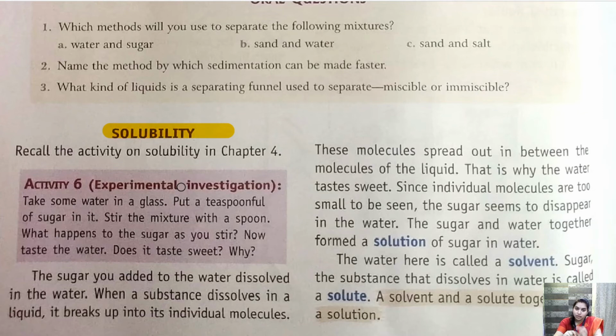Okay, this will get dissolved definitely. Here in this mixture, the amount that is in less quantity, that is salt, is called solute. जो कम होता है उसको हम solute कहते हैं, जो ज़्यादा होता है उसको हम solvent कहते हैं, और जब ये solute और solvent mix होते हैं then they form solution. Okay, so the less amount is called solute, the larger amount is called solvent, and when we mix them together they form solution.